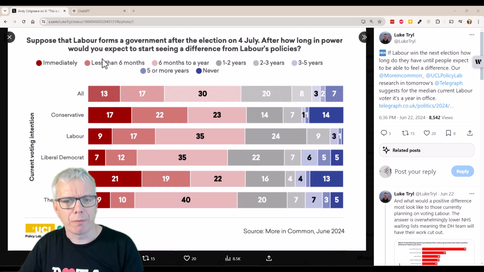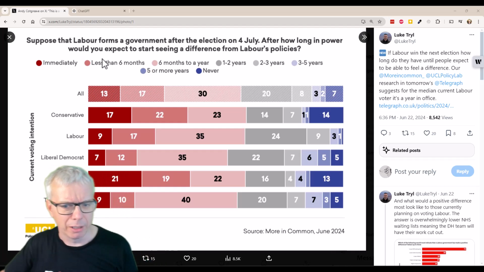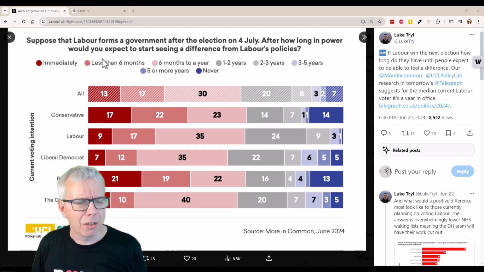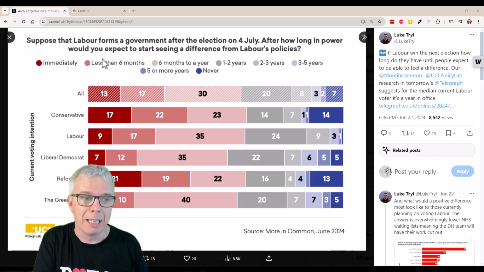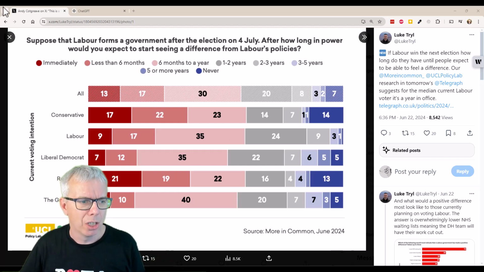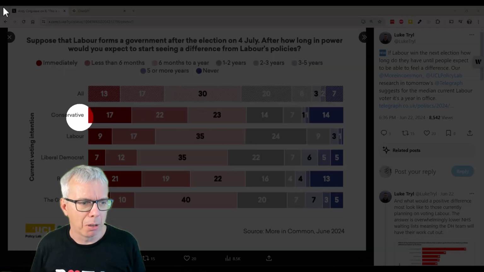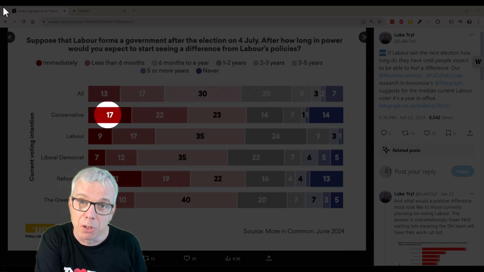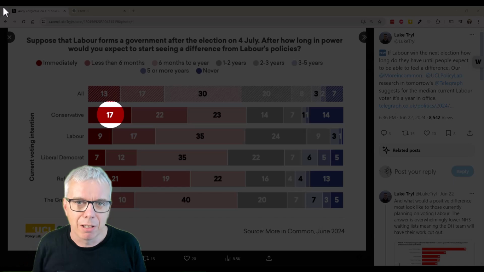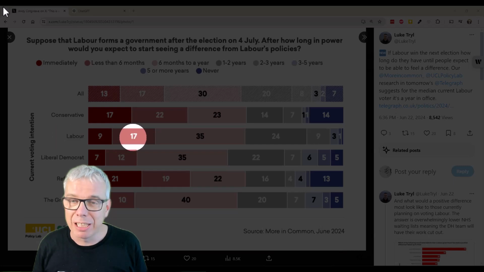So this chart from More in Common and Luke Trill and the team asks, suppose that Labour forms a government, how soon do you expect that government to make an impact from the policies? And each party is broken down. So you've got the Conservatives. 17% of Conservative voters expect a Labour government to make a difference immediately. This bar on Labour voters, 17% expect them to do it within less than 6 months.